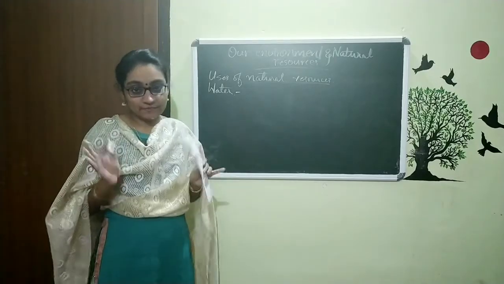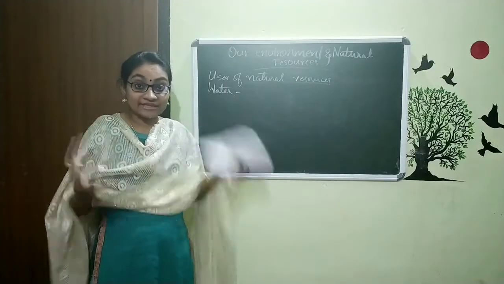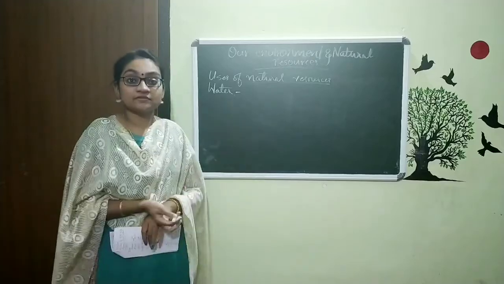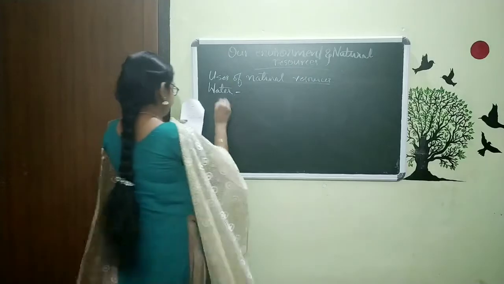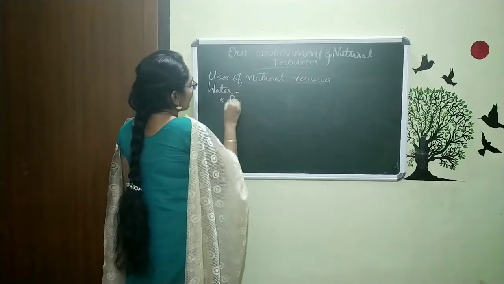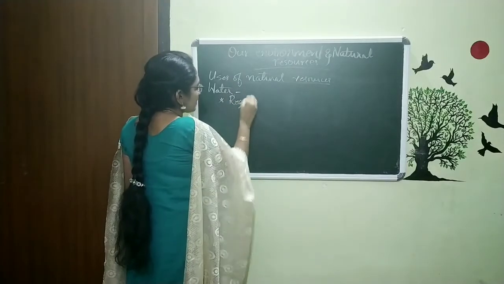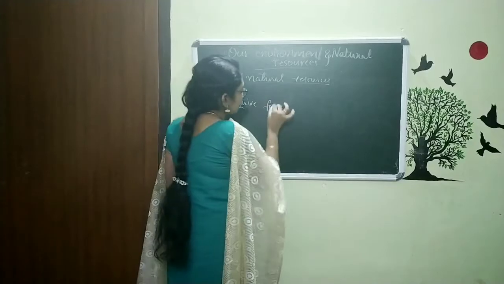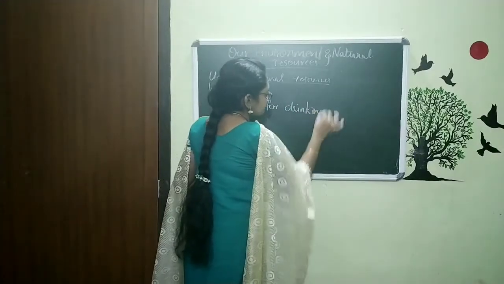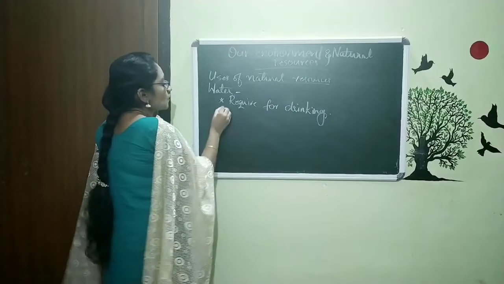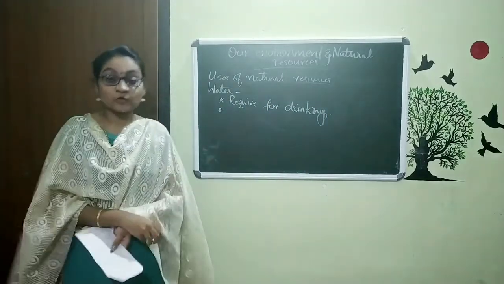The thing is very simple. What is the basic need of water? We need water and we are drinking. So, simple thing. Water is required for drinking.